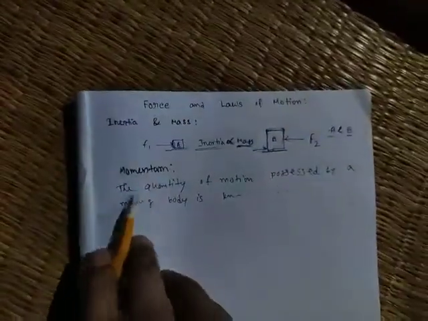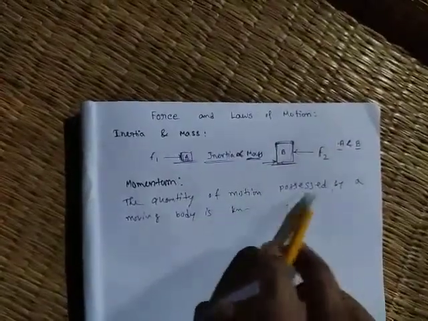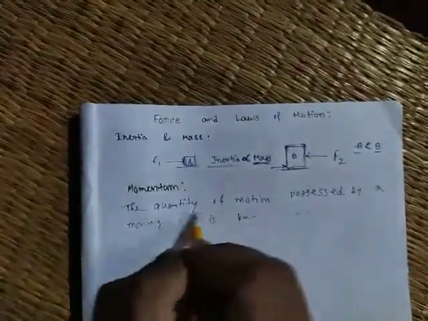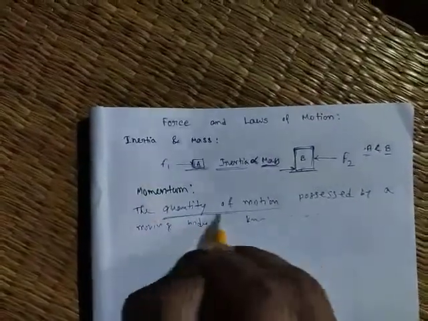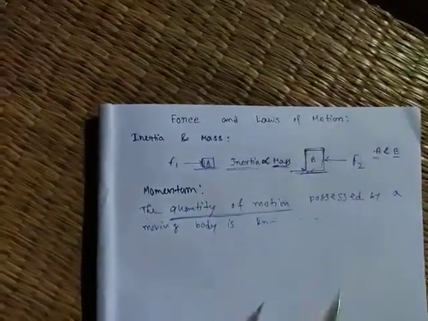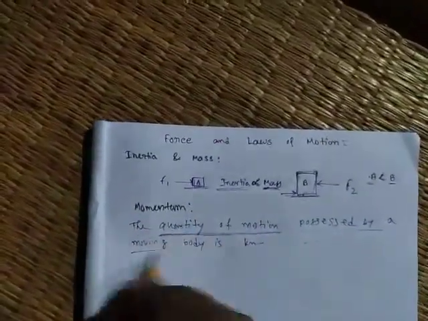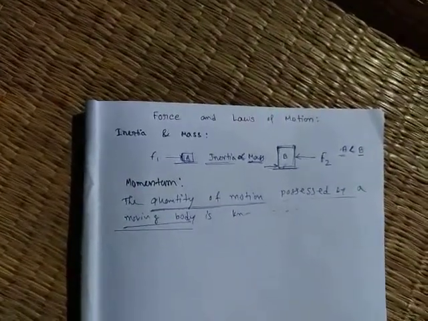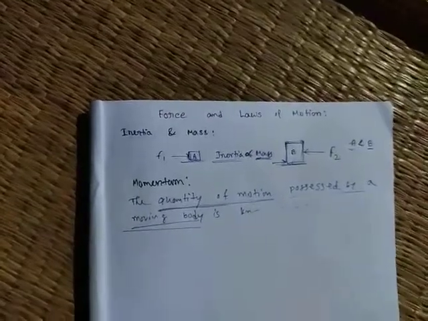See this, the quantity of motion possessed by a moving body is known as momentum. The quantity of motion, this line is very important. Now mathematically we will represent the momentum.